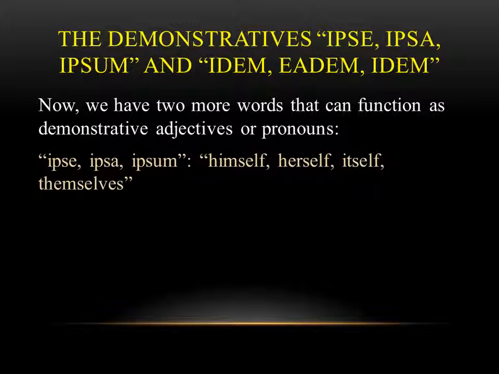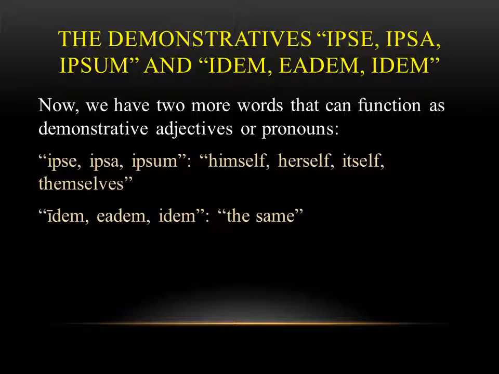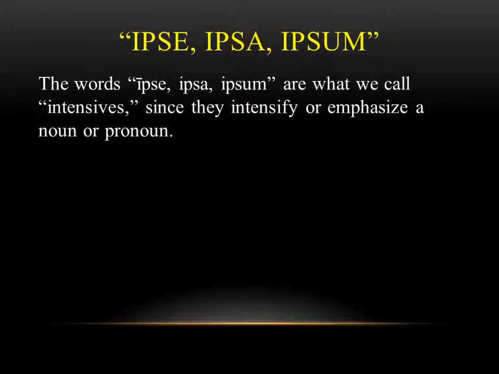The first one we're going to see is ipse, ipsa, ipsum. And this is how we say himself, herself, itself, and themselves in Latin. The second is eadem, eadem, idem, which means the same. So let's start with ipse.